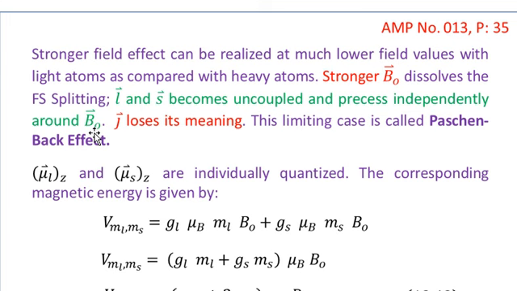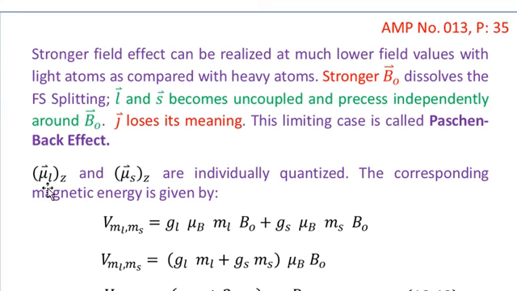And the orbital magnetic moment mu L and the spin magnetic moment mu S will start their precessional motion about the negative direction of the magnetic field B naught. Under that condition, we shall not talk about the total angular momentum J or the total magnetic moment mu of the atom. Such a limiting case is referred to as the Paschen-Back effect.